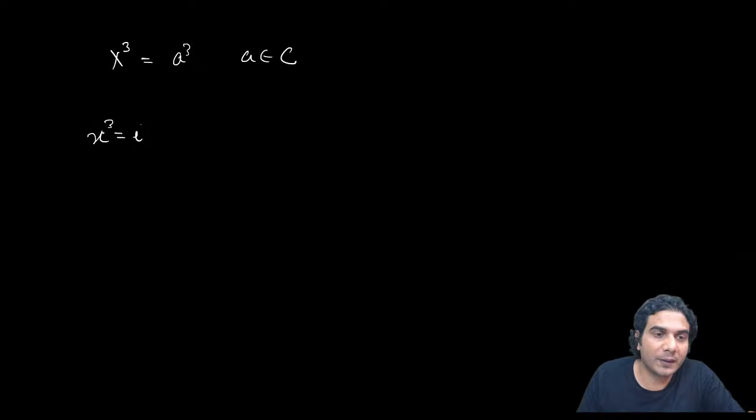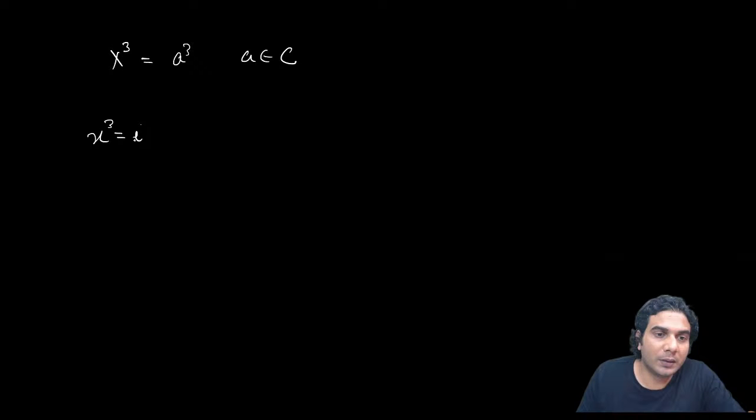But suppose you have a cube where a belongs to complex numbers, then the roots will be different. How to find those roots? I'll tell you. So let's solve this equation: x cube is equal to iota.